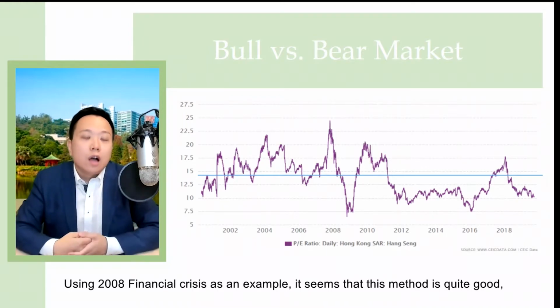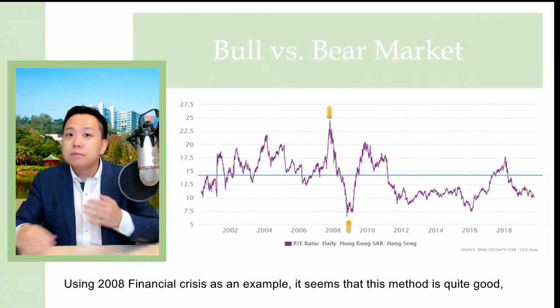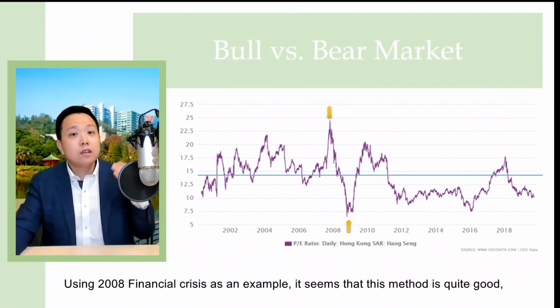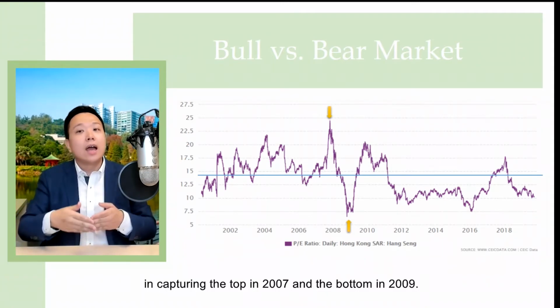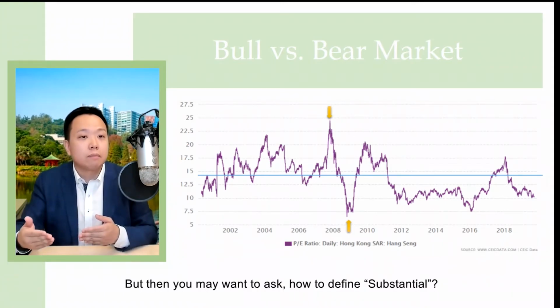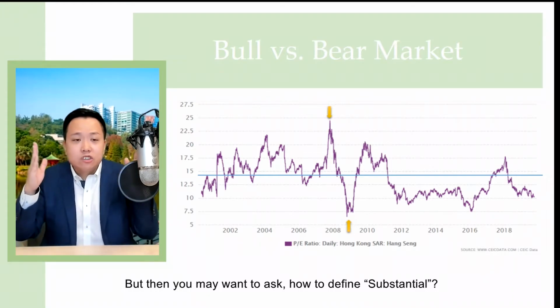So using the 2008 financial crisis as an example, it seems that this method is quite good in capturing the top in 2007 and the bottom in 2009. But then you may want to ask, how to define substantial?